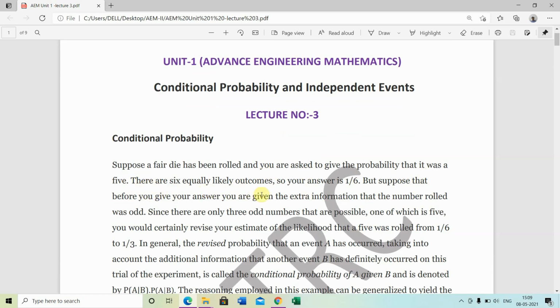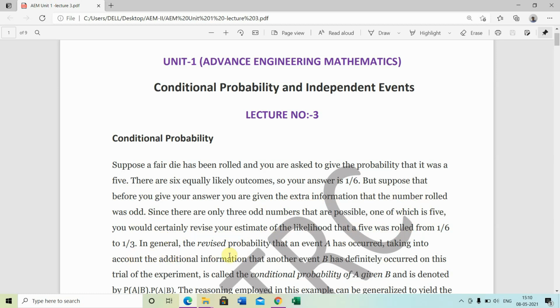There are 6 equally likely outcomes, so your answer is 1/6. Each number comes up on the dice with probability 1/6. But suppose that before you give your answer, you are given the extra information that the number rolled was odd. नहीं, जो नंबर दिया जाए वो odd हो, उस कंडीशन में उसकी probability क्या हो? Since there are only 3 odd numbers that are possible, one of which is 5, you would certainly revise your estimate of the likelihood that a 5 was rolled from 1/6 to 1/3.